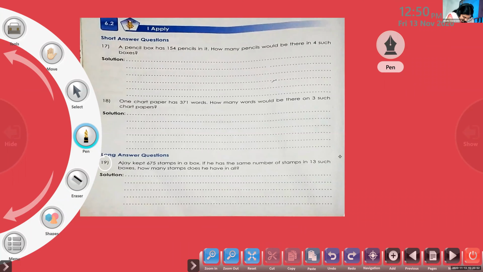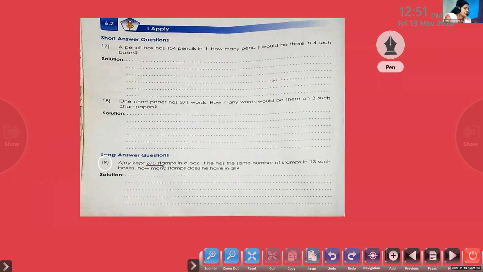So, dear children, how many stamps are there in one box? Dev, please unmute. 675 stamps are there in one box. So what should be the first step? Number of stamps in a box is equal to 675.